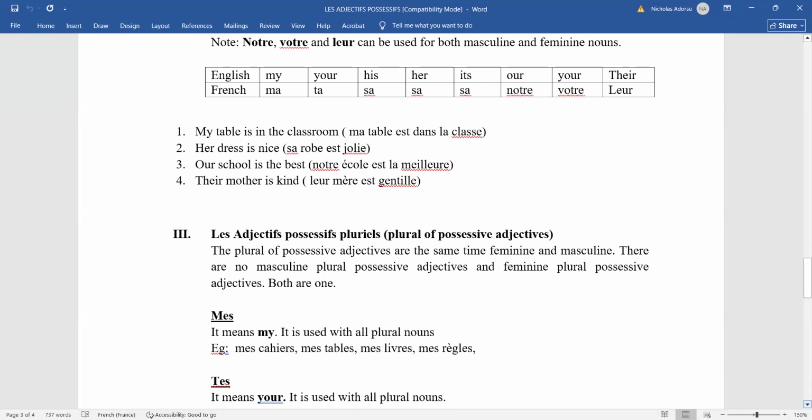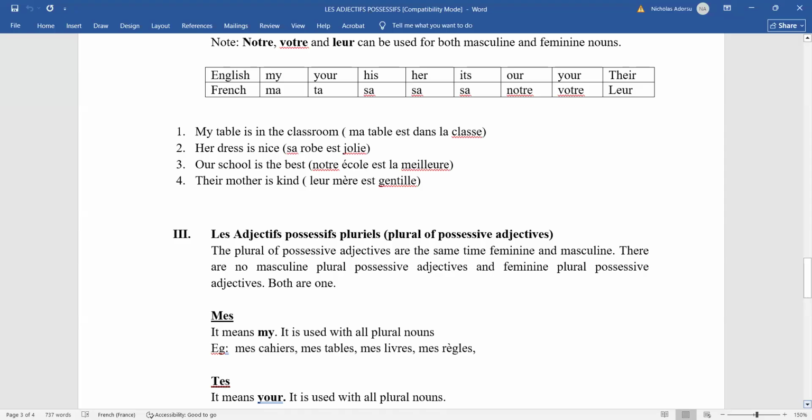But once it has become plural, pens, and I want to say my pens, I can't say "mon stylo" again. It becomes "mes stylos", right? So the plural form of the noun has changed the choice of the possessive adjective. Did you get it? Yes, sir. Because I can't use a singular possessive adjective for a plural noun. You get it? So that is how it works. Okay. I hope your question is answered.